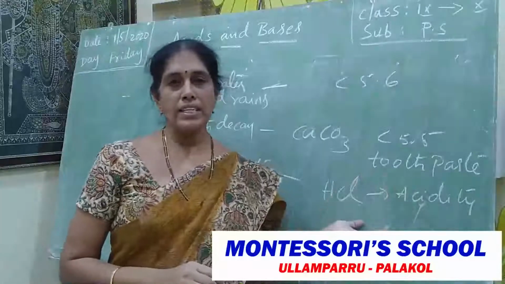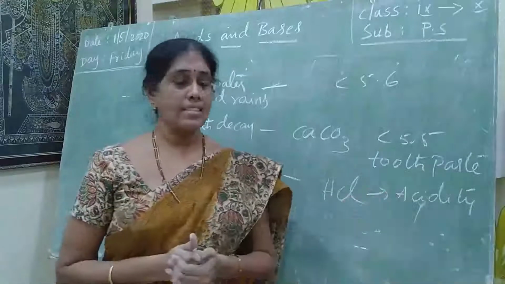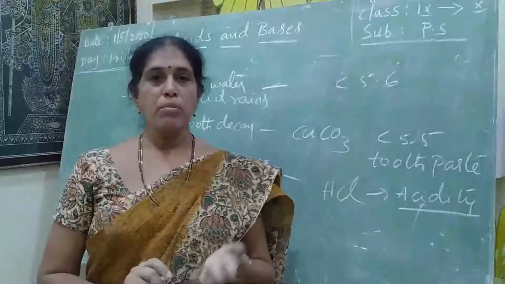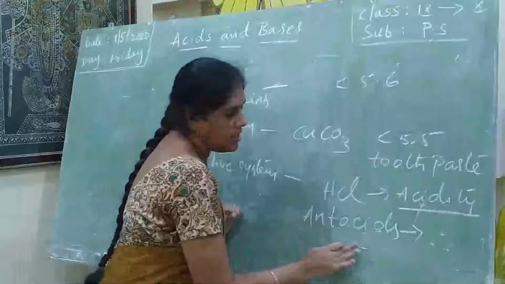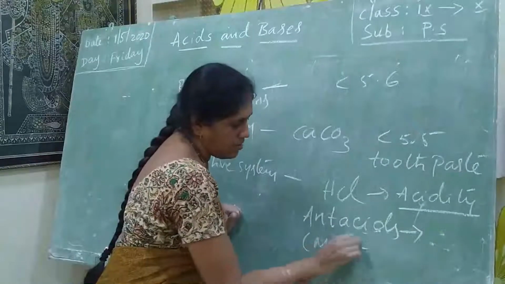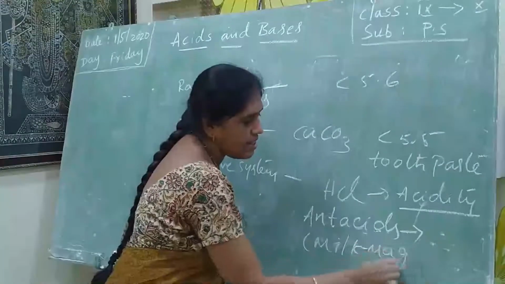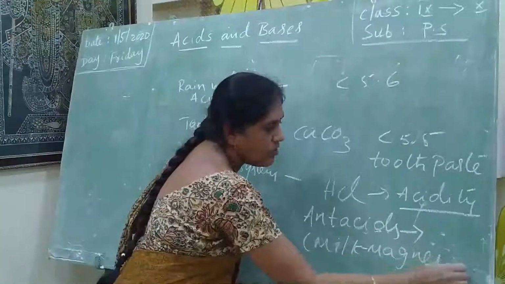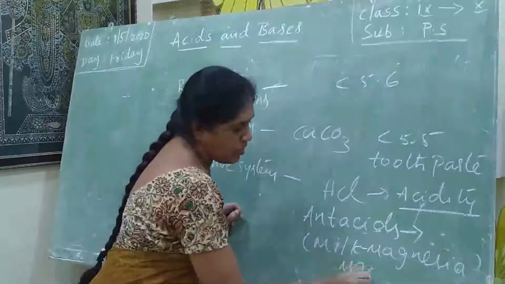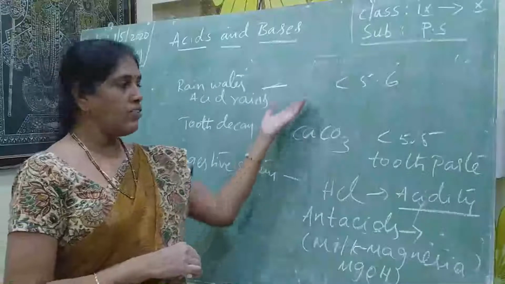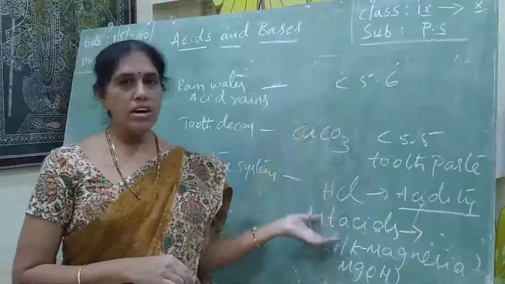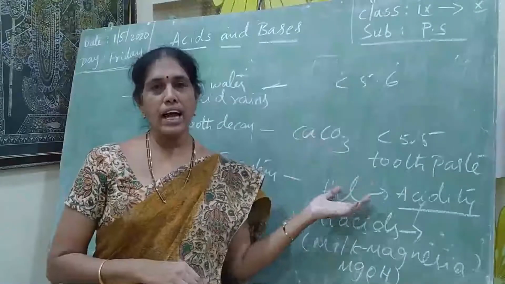How do we neutralize it? By antacids. To control the excess acid produced in the stomach, we use an antacid. An example of an antacid is milk of magnesia. What is the chemical formula of milk of magnesia? Mg(OH)2. These are the pH values we see daily, and we have to neutralize the damage they cause.